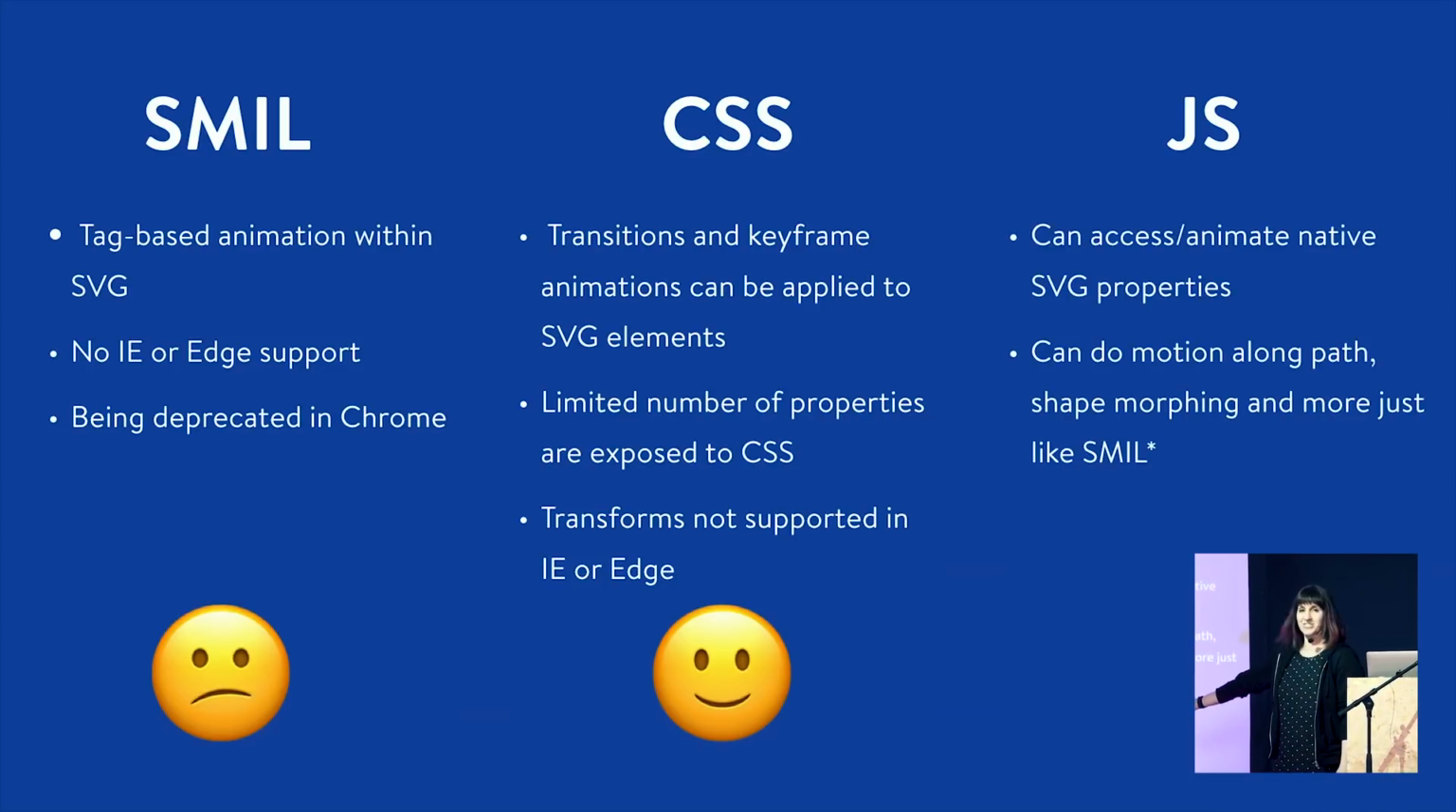Of course, our third option is JavaScript. What can't JavaScript do? Literally nothing, it can do everything. It can access pretty much all the SVG properties, or really all of them, because JavaScript can just go in and actually get to those attributes. It doesn't have to have SVG reveal them. You can actually do everything that you could do in SMIL. You can do things like motion along a path and shape morphing. All of those things are possible in JavaScript.